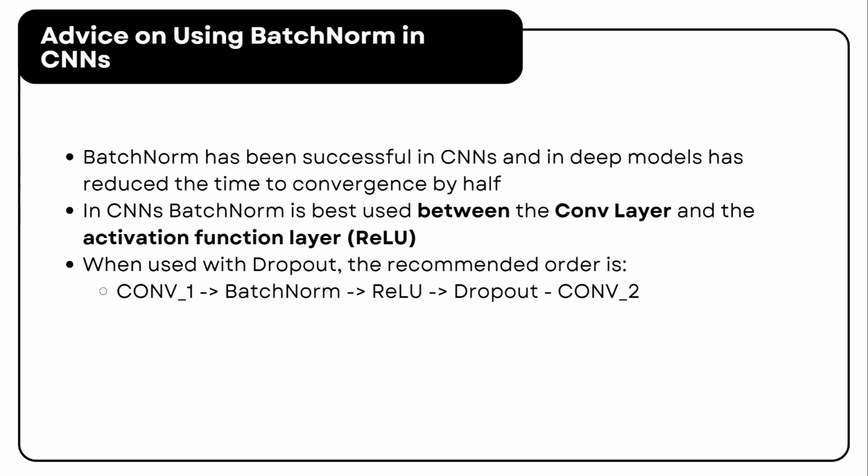When using it with dropout, the recommended order is: conv layer, batch norm, then ReLU, then after the activation function, use dropout, then the next convolutional layer. In general, batch norm is best placed between the convolutional layer and the ReLU, as shown here.